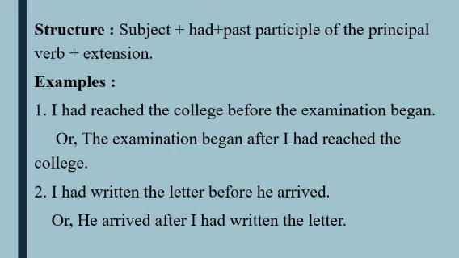In two ways I can explain them. Example that can be explained in any way, before and with after. And there will be two situations, like I had reached the college. I already had reached the college before the examination began.